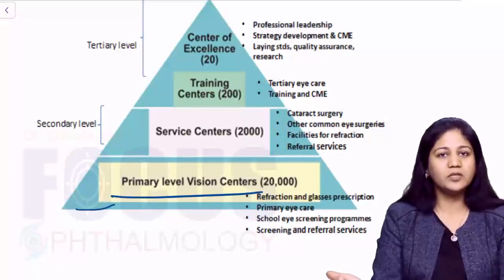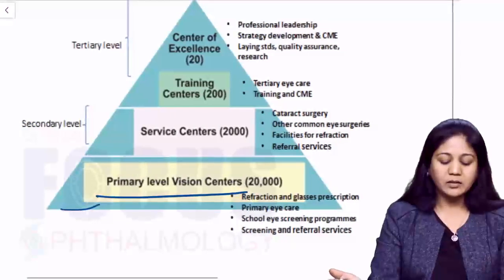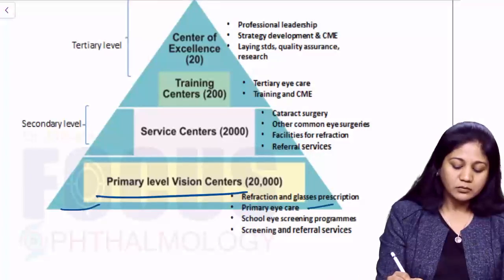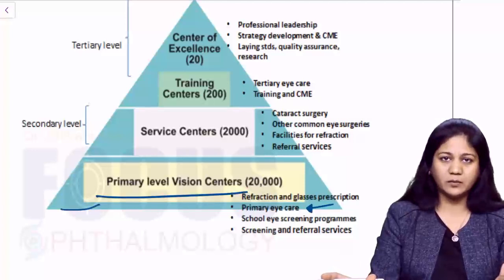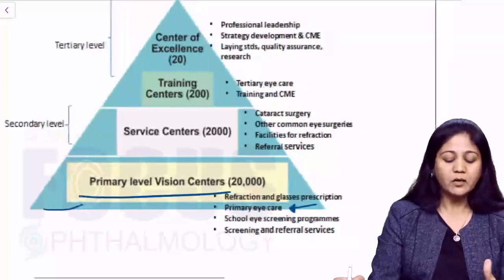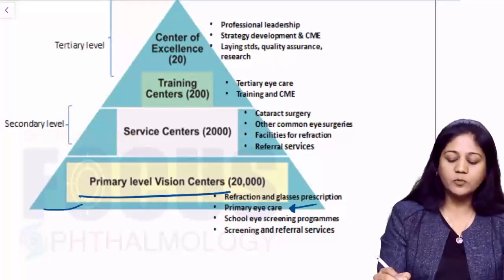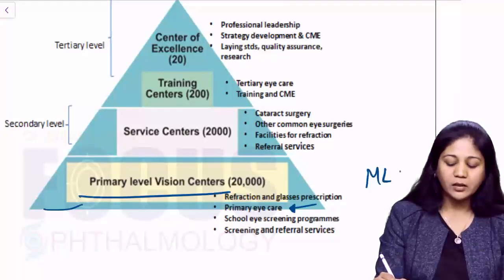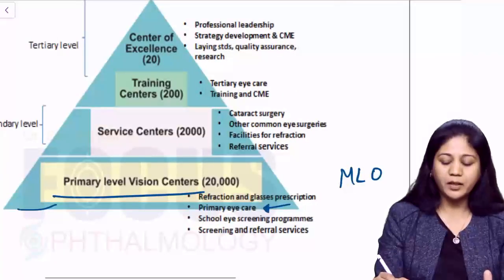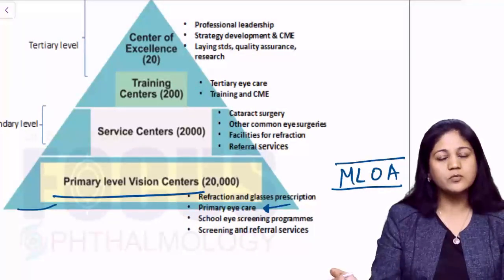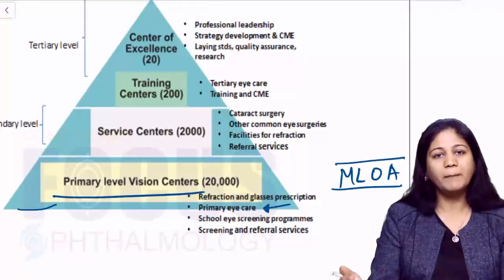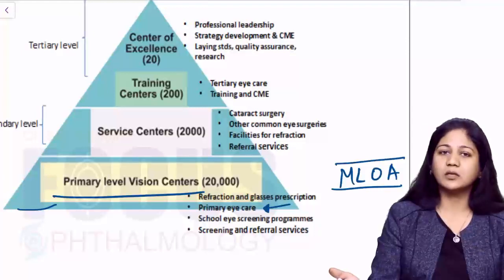Now primary level vision centers mean that they have facilities for primary eye care. Okay, so you may not have an ophthalmologist here, but you may have a mid-level ophthalmic assistant. So this is your MLOA. This is a new term which was given by WHO, mid-level ophthalmic assistant.